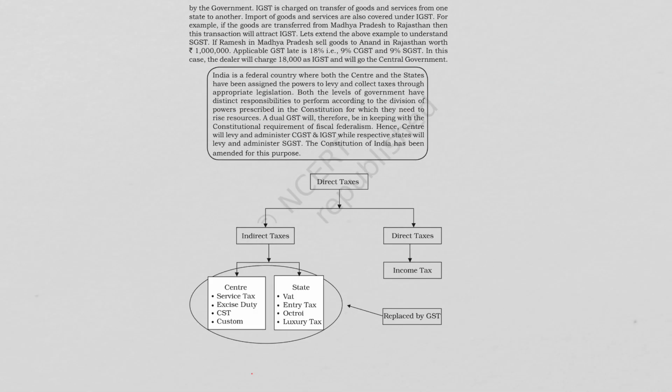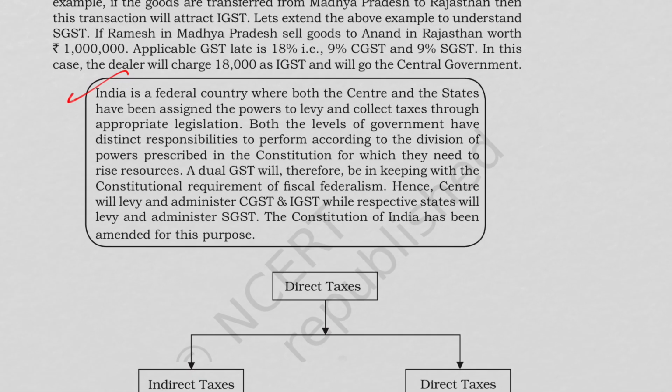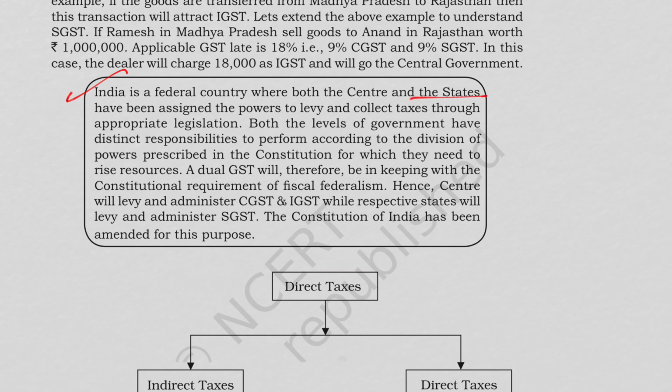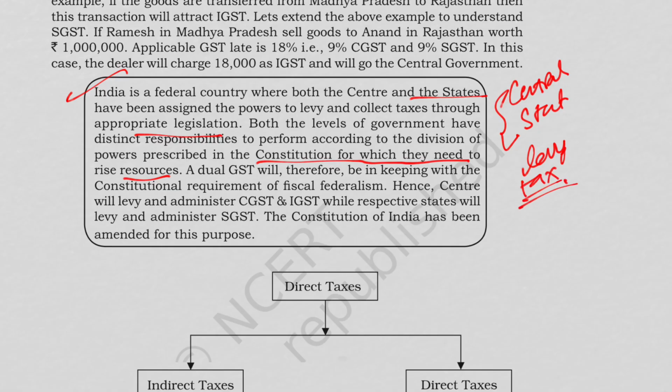Let us see the constitutional background. India is a federal country where both the center as well as the states have been assigned the powers to levy and collect taxes through appropriate legislation. Both the levels of government have distinct responsibilities to perform according to the division of powers prescribed in the constitution, for which they need to raise resources. So basically, India has central as well as state government, and both of them have the power to levy tax. Okay, so a dual GST will therefore be in keeping with the constitutional requirements of fiscal federalism.